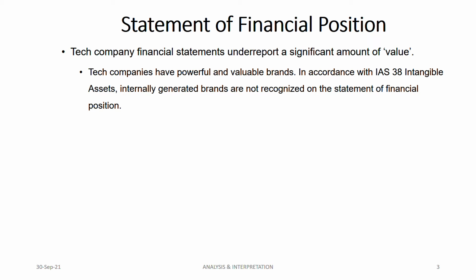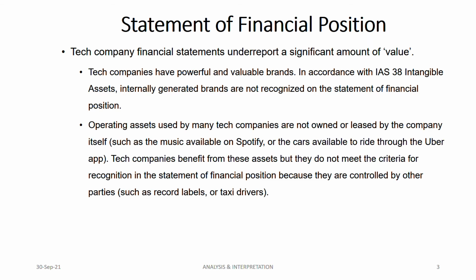Now there is another reason. You have to know all these reasons. The reasons are just 2 or 3, but you can write a lot on it. The second is operating assets. Operating assets that are used by tech companies are not usually owned by the tech company. They don't own or they don't lease it. They are not owned or leased by the company itself. For example, Google might be using so many assets that they don't own or lease on their own.